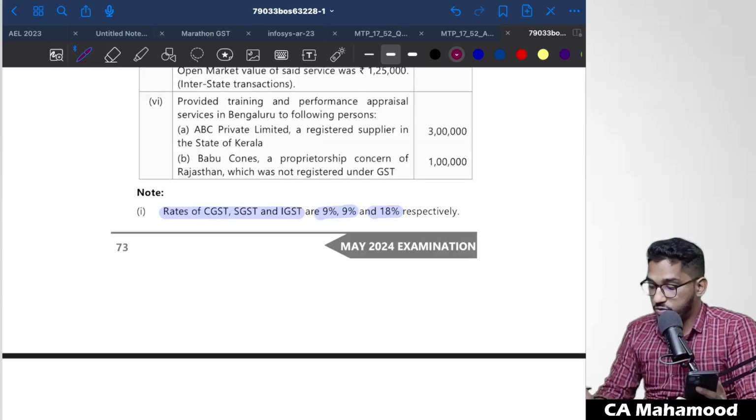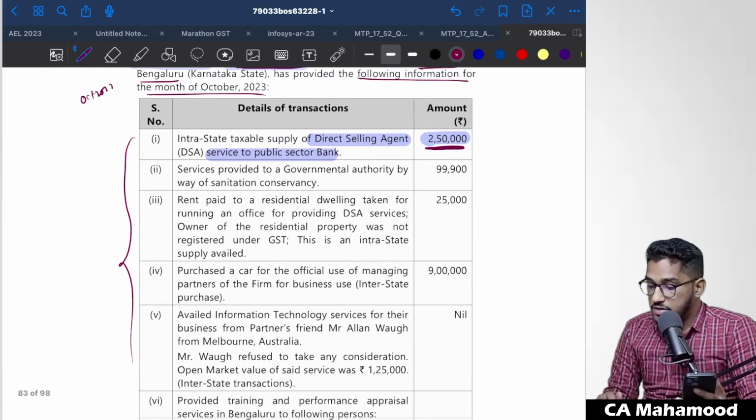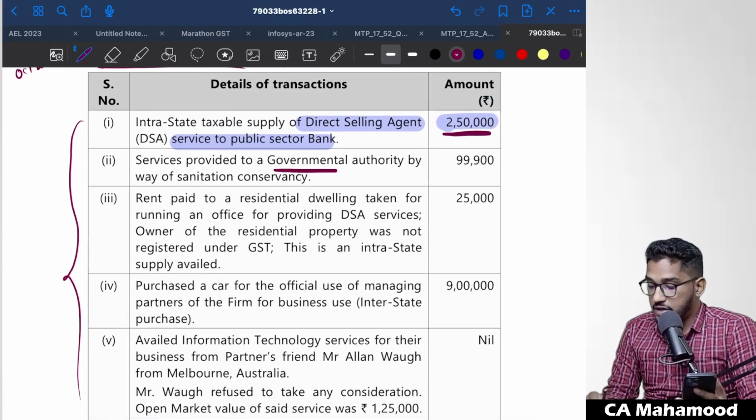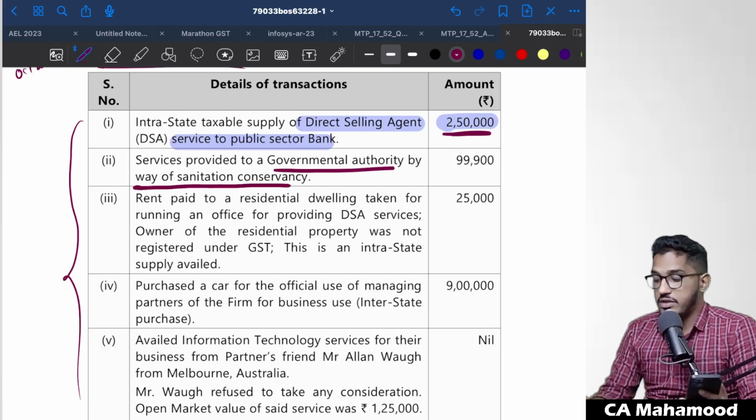Let us have a look at a few more details, whatever they are giving. Services which are provided to a governmental authority by way of sanitation conservancy. See, the service is exempted. This was an amendment. This was added in the Finance Act 2023.